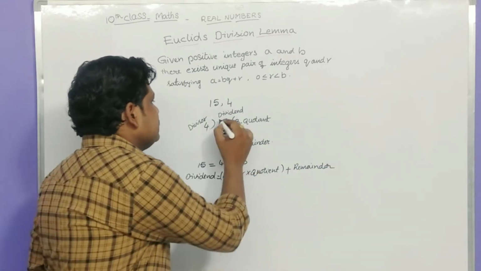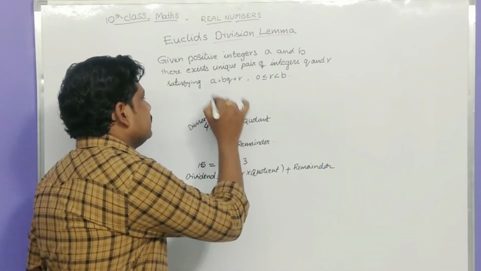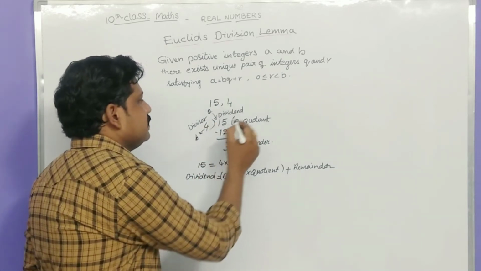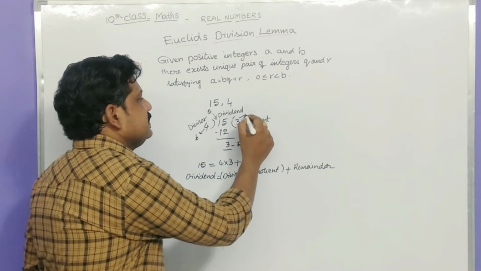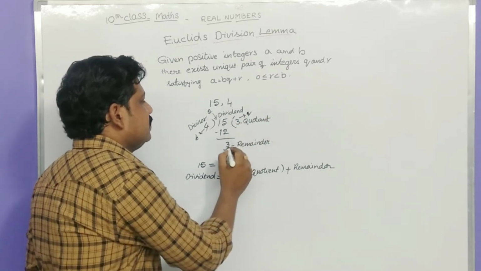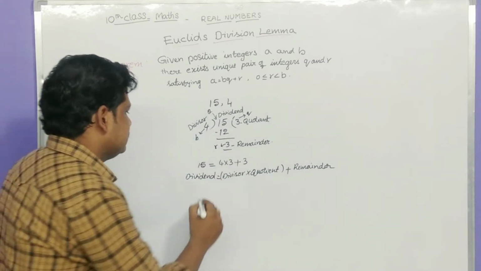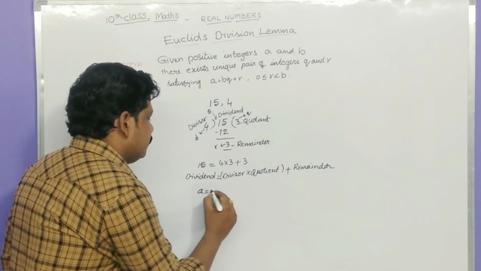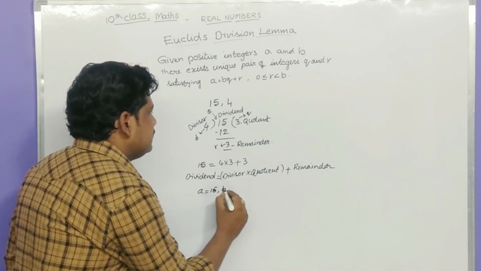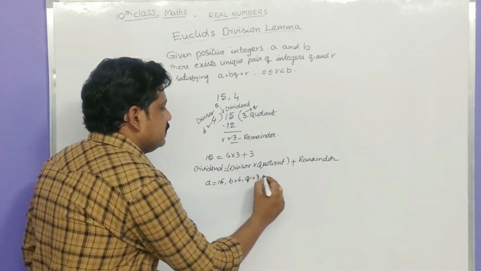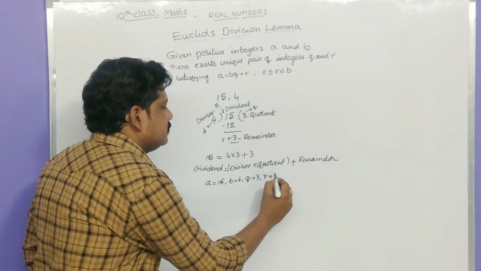If we represent this 15 as a, 4 as b, quotient 3 as q and this remainder 3 as r, that means a is equal to 15, b is equal to 4, q is equal to 3 and r is equal to 3.